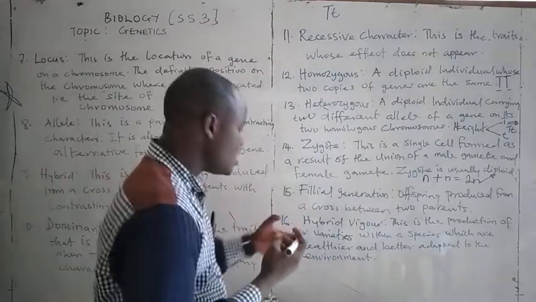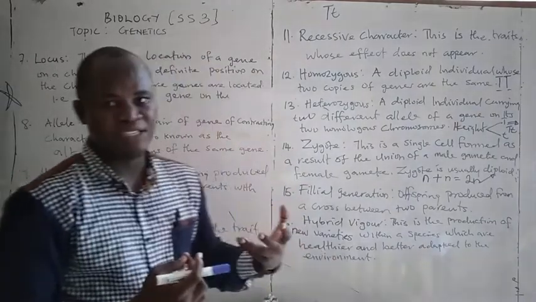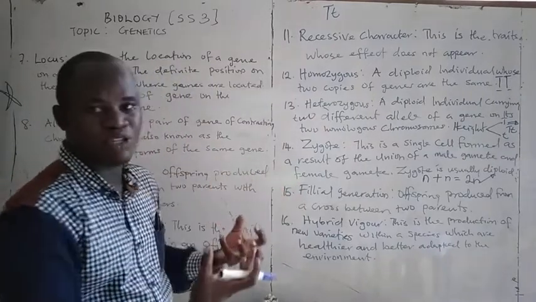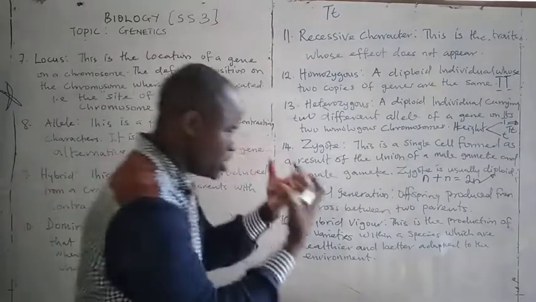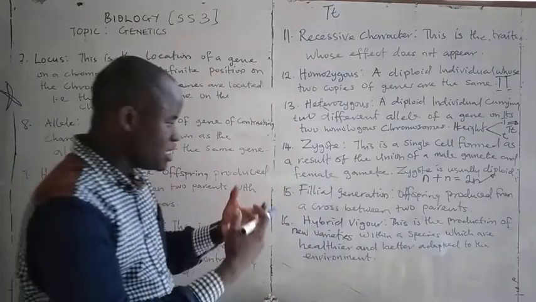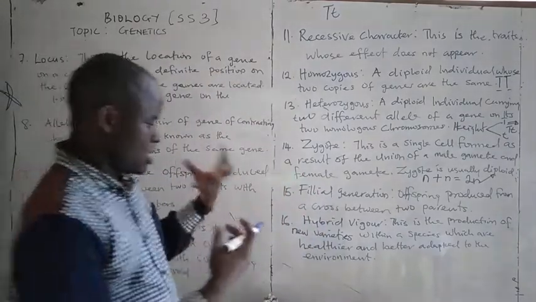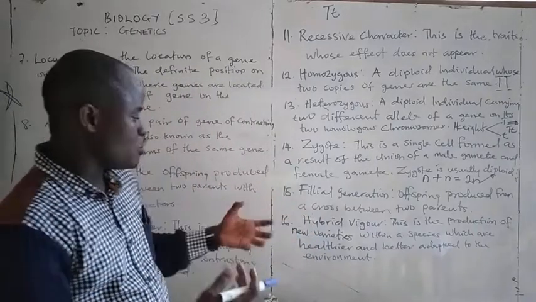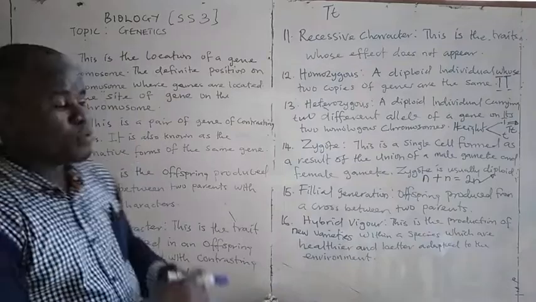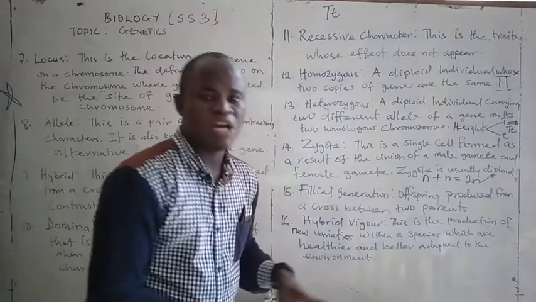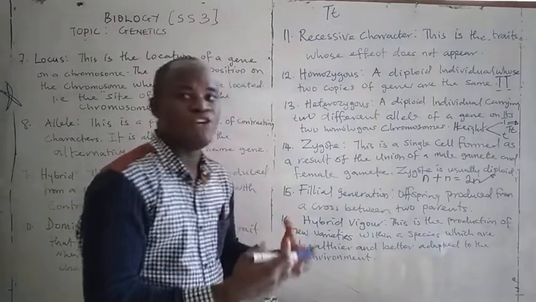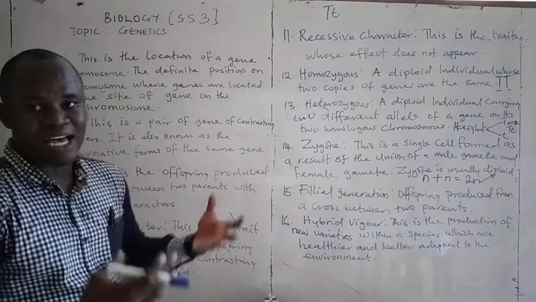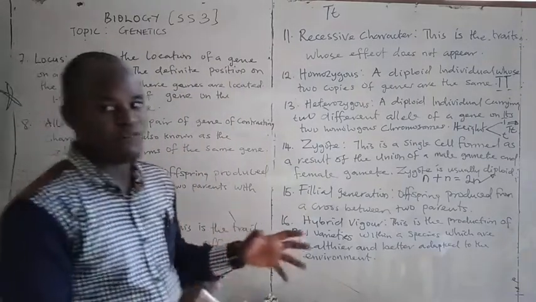You produce a new variety, a new young one that is well adapted to the environment, that produces more milk, more meat, and more energy, that is better in the environment. That is what is known as hybrid vigour. We can simply put hybrid vigour as the production of a new variety within a species which is healthier and better adapted to the environment.